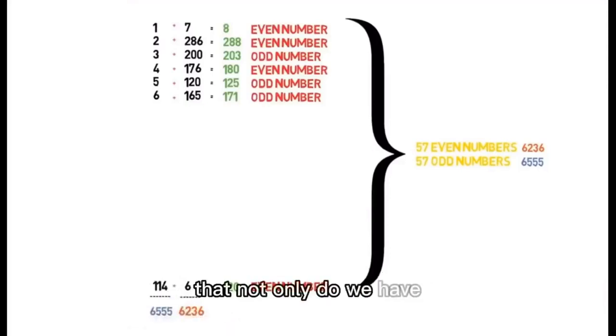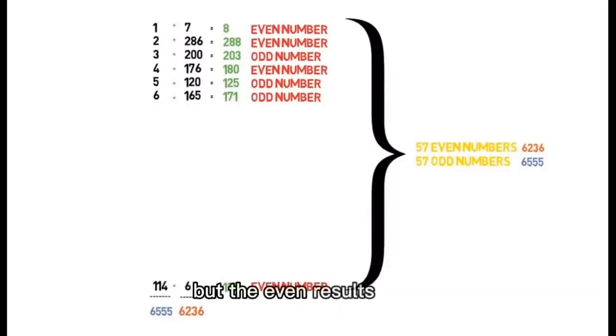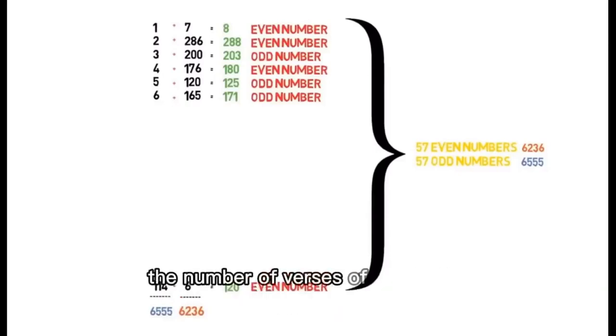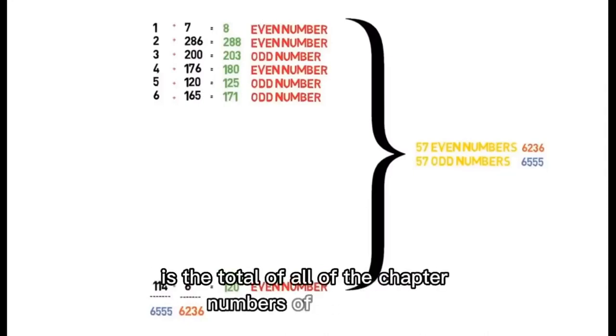So that not only do we have an even number of even and odd results, but the even results total the number of verses of the entire Quran, and the odd number results is the total of all of the chapter numbers of the Quran.